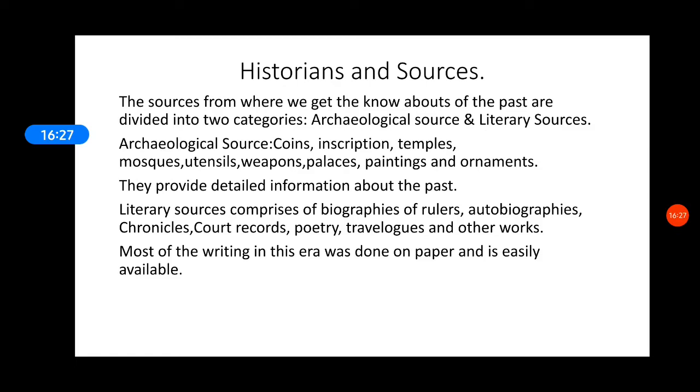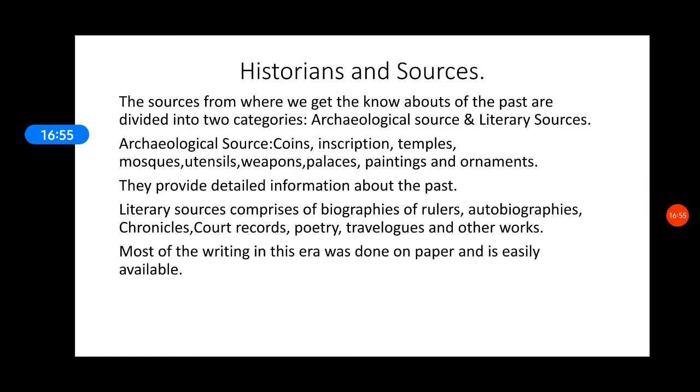After this, we come to the literary sources. When anything is in written format, we take it as a literary source. Literary sources can be biographies, autobiographies, chronicles, court records, poetry. Any work of writing is a literary source. Most of the writing in this era was done on paper, and it is easily available because it was recorded.